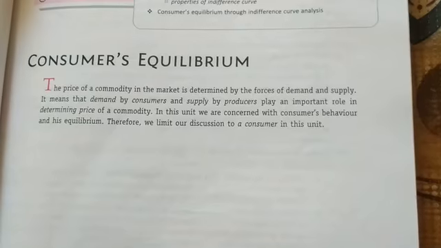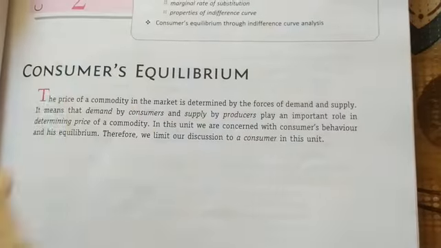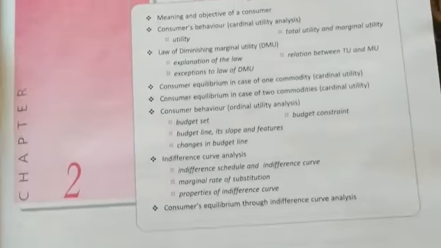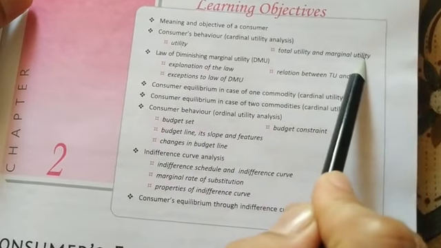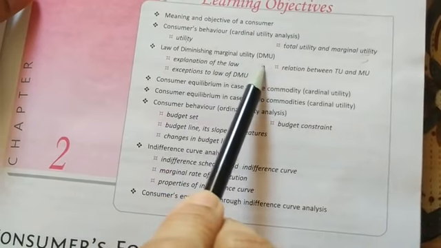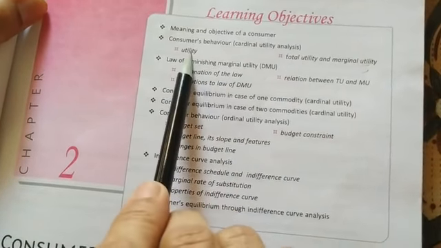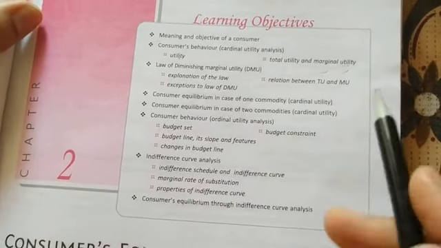To explain this theory, Alfred Marshall has used a cardinal utility analysis approach. And this cardinal utility analysis approach explains the utility, total utility, marginal utility, and the law of diminishing marginal utility. At present, I am just explaining what is utility and what is total utility and marginal utility.